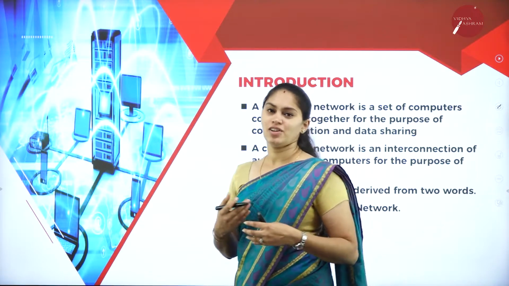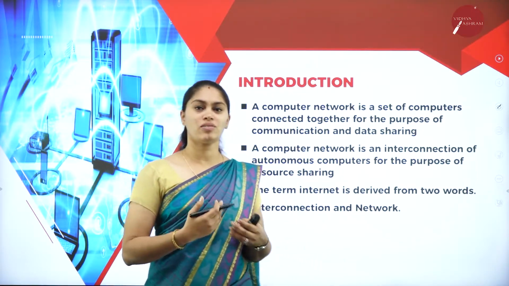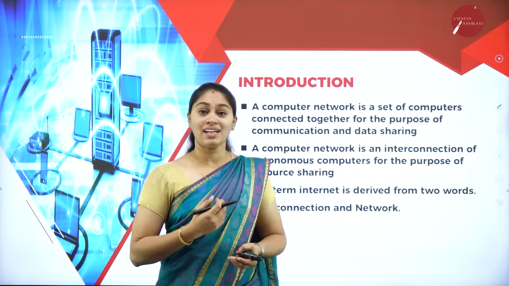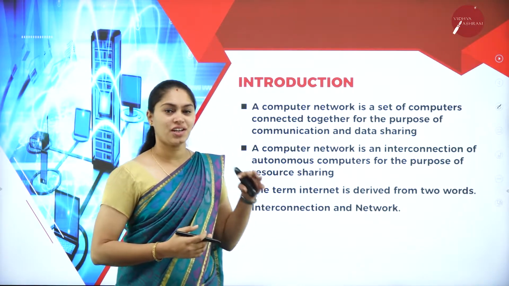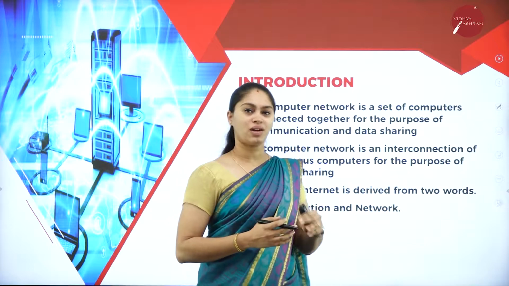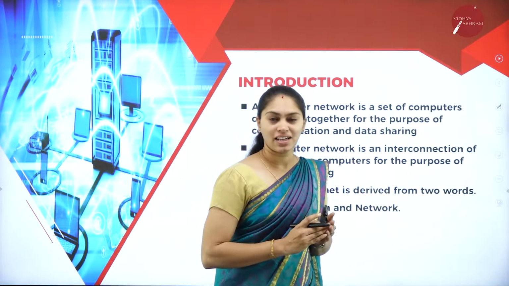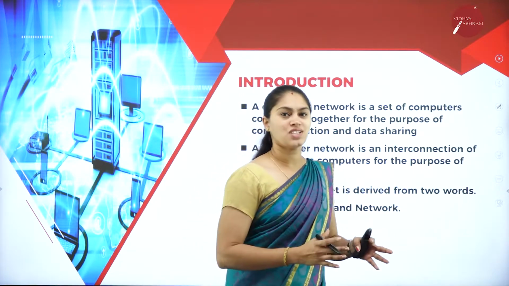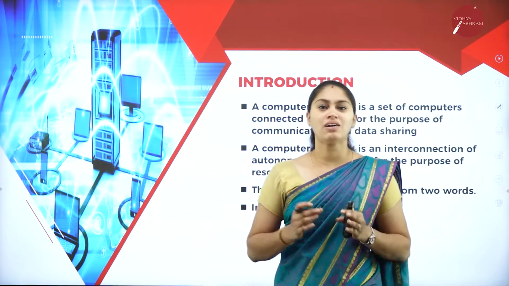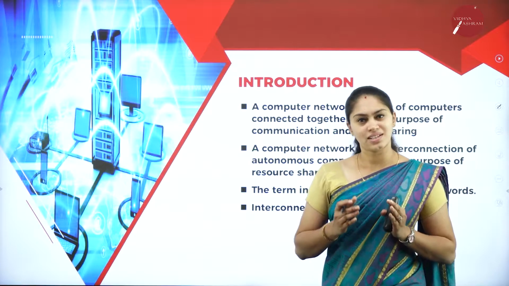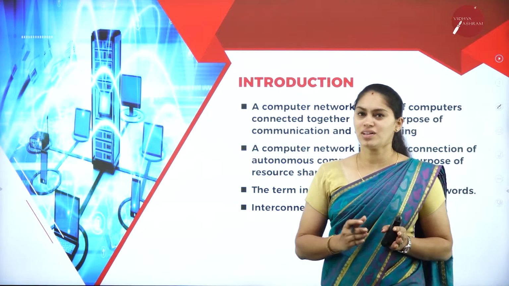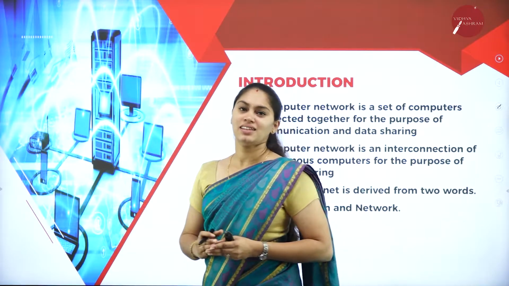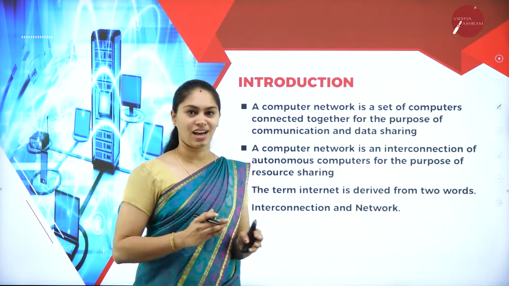So when networking evolved, everything got evolved, and at that time we got an opportunity to share data from one computer system to another computer system with the technology. That means each computer system has a capability to transfer its data and information to another computer system. Then only we can say that the computer is in a network.